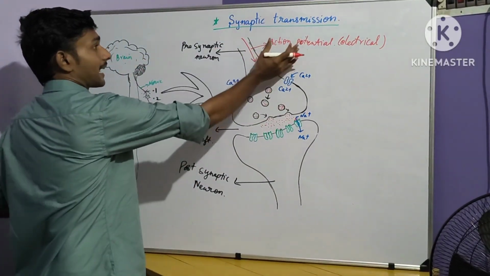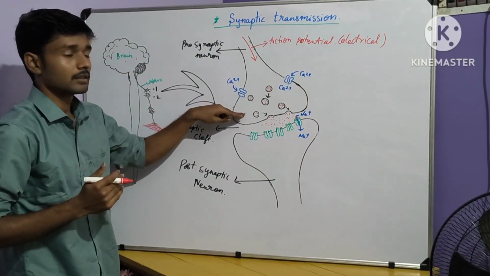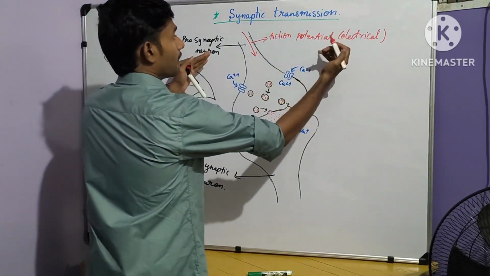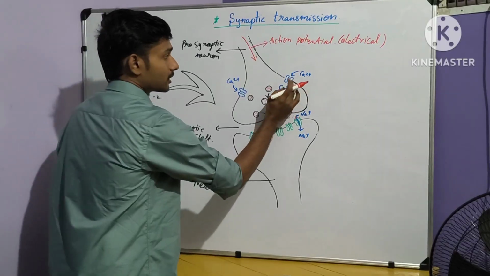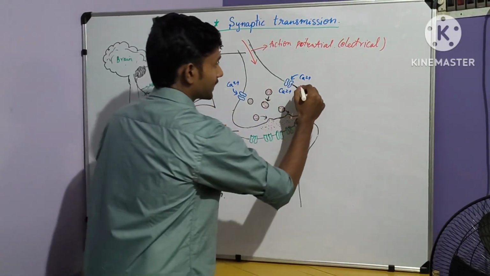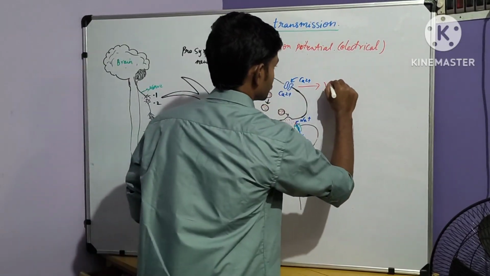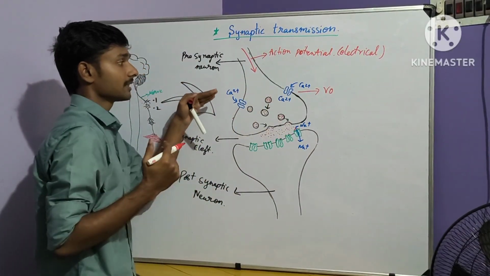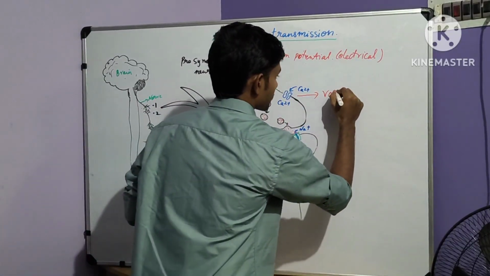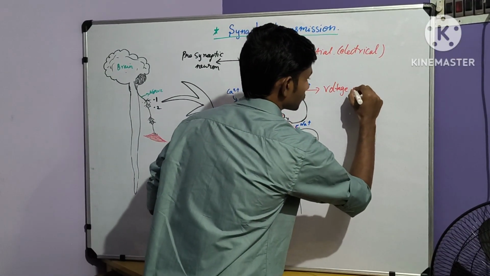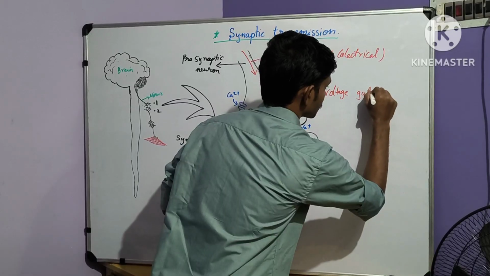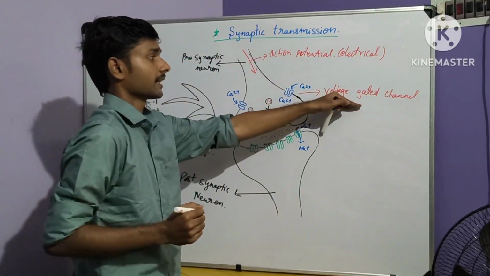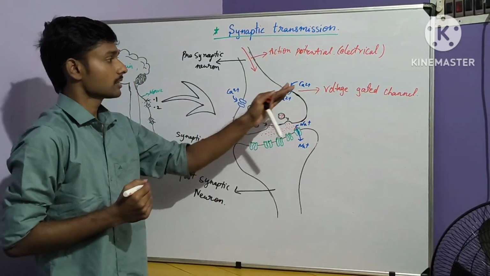When this action potential reaches the end of the presynaptic neuron, there are voltage gated channels present at this end. These voltage gated channels are for calcium.